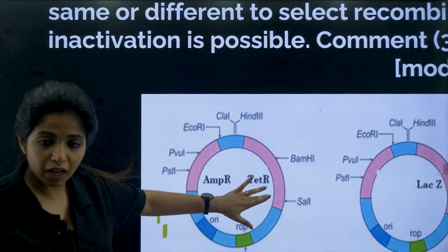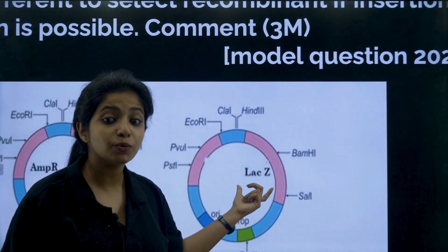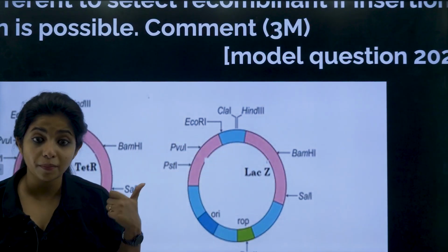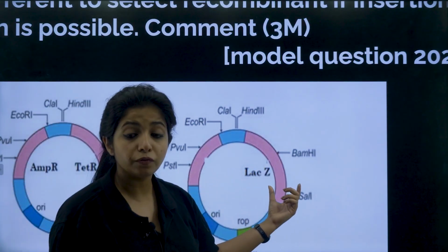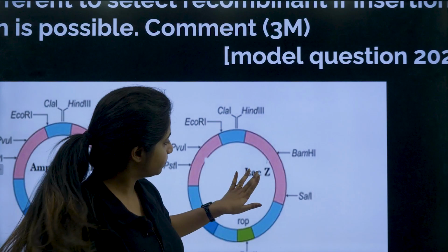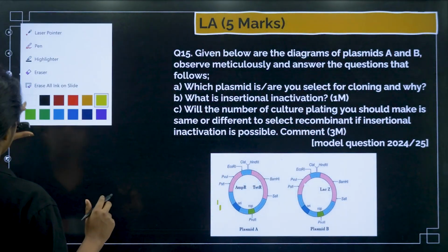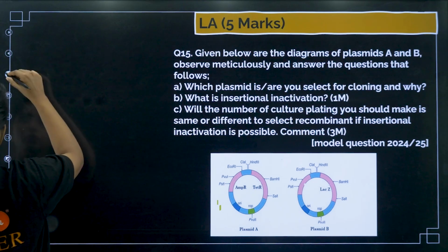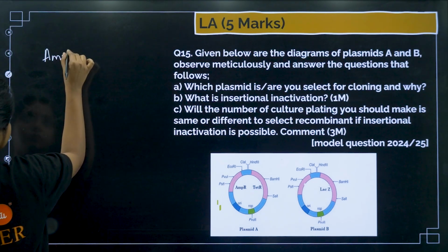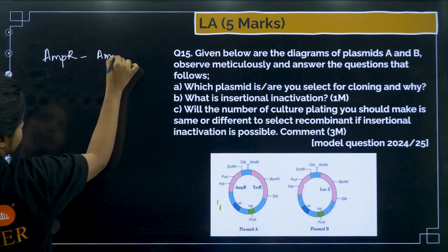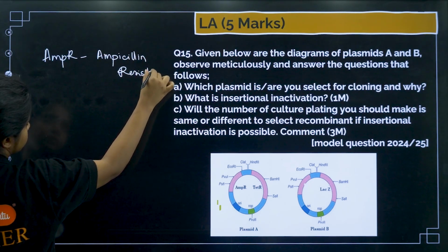Over here, this is a plasmid, and now you have a different plasmid which has the LacZ gene. Now the LacZ gene is the one that codes for beta galactosidase. Remember the X-gal experiment, the blue colony and white colony one. So the LacZ gene is going to code for beta galactosidase. Okay, now listen to me carefully. I'm just going to write. So over here you have AmpR, that means it is ampicillin resistant.